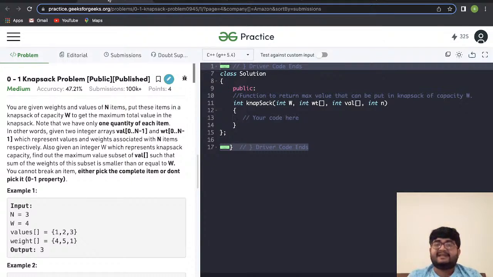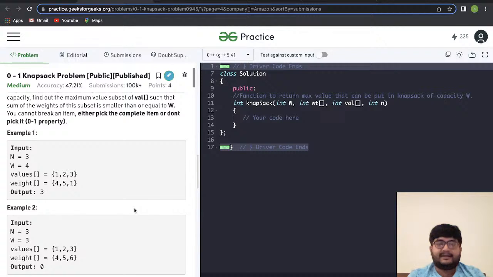Each item has some weight and some value. The thief is carrying a bag. The bag has a carrying capacity of w. It cannot carry a weight more than w. So he wants to maximize his profit, that is the maximum value that he can take, provided the weight of the items he has taken doesn't exceed w. That is the condition. And each item he can either take or leave. That's a 0 1 property. You can either take the item or you can leave the item. That's a 0 1 property, and this is called the 0 1 knapsack problem. So I believe the problem statement is clear with everyone and it makes sense.